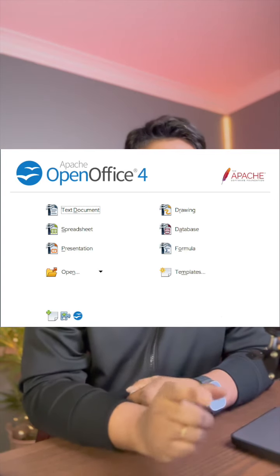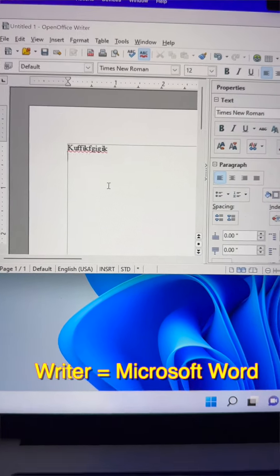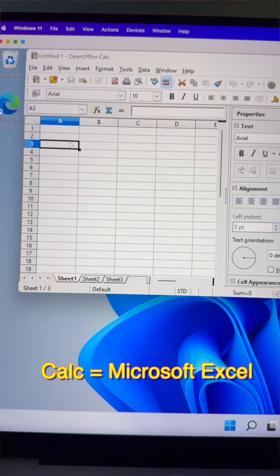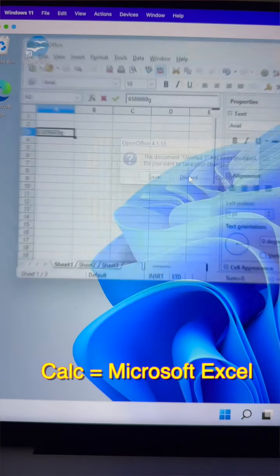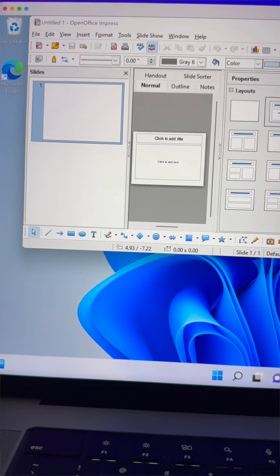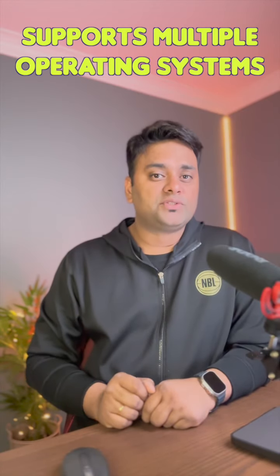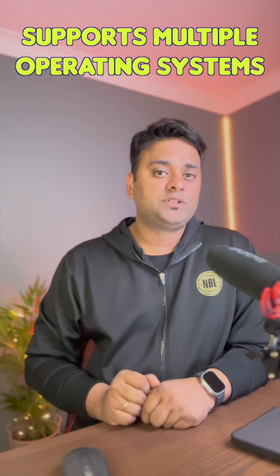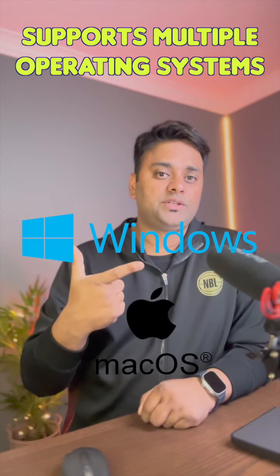The OpenOffice package contains 6 applications and the main ones are Writer, which is like Microsoft Word, Calc, comparable to Microsoft Excel, and Impress, similar to Microsoft PowerPoint. The best part is you can actually install this on all 3 major operating systems, whether it's Windows, Apple OS or Linux. I've been using this product for past 3 months now and haven't come across any issues.